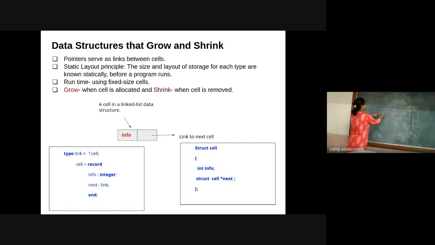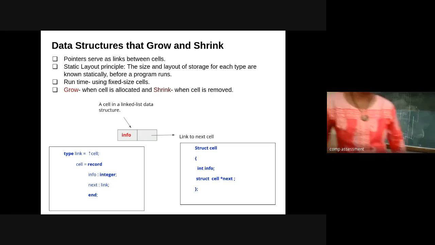So it is going to have the actual value and the link which will point to the next element. So whenever you are adding any element to the linked list, my data structure will grow. If I'm going to delete any of the elements, suppose for example this 40 object over here, at that time it is going to update this link in your program, right? So automatically whenever I'm deleting or removing any object, my data structure is shrinking. So this is the grow and shrink concept of the linked list.